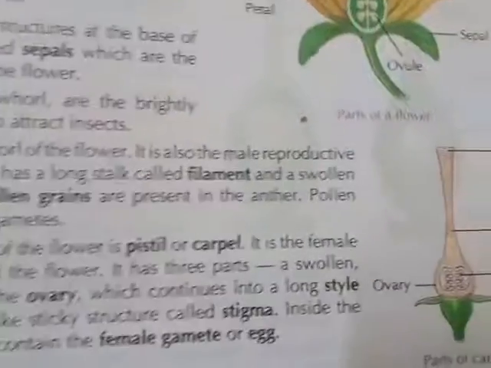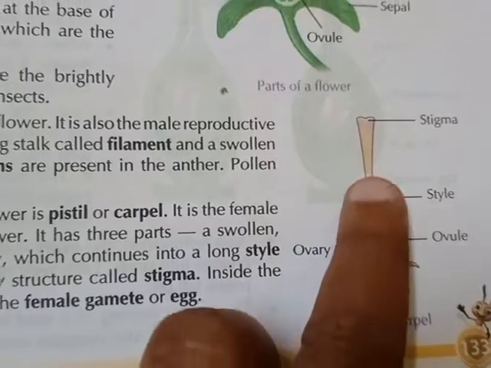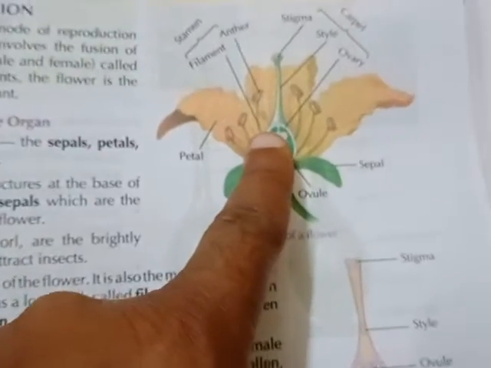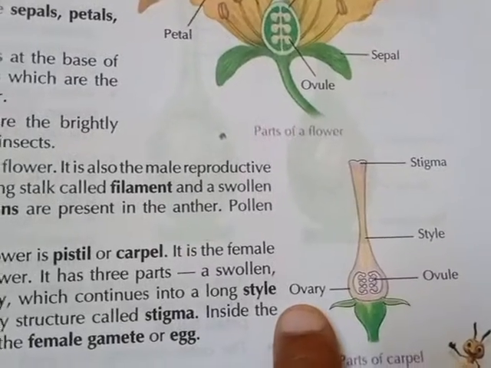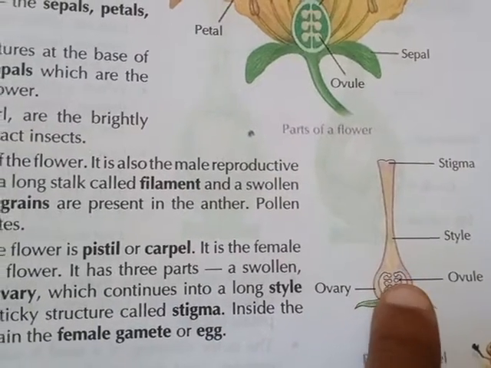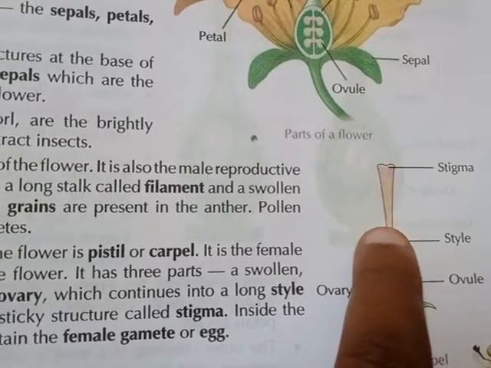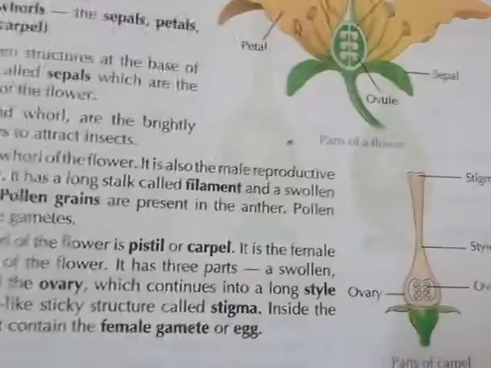These are all about it. And then parts of carpel, I already told from this flower. And also here it is from a microscopic picture: ovary, ovule here, style, and stigma, the top portion of carpel.